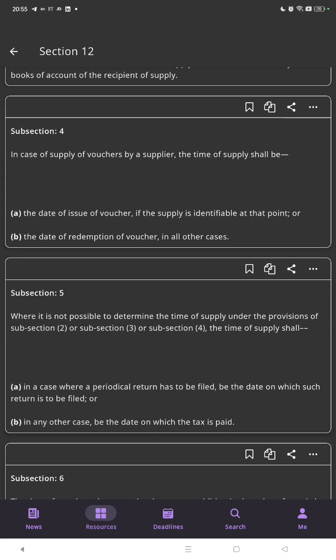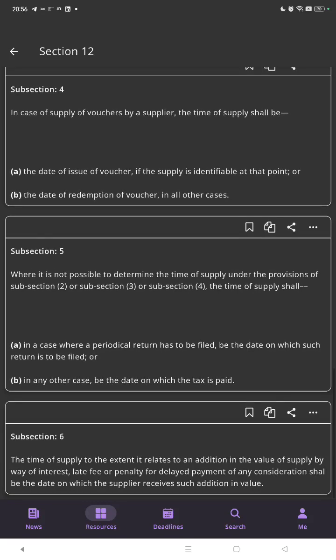Subsection 5: where it is not possible to determine the time of supply under the provisions of subsection 2 or subsection 3 or subsection 4, the time of supply shall, in the case where periodical returns have to be filed, be the date on which such return is to be filed, and in any other case, be the date on which the tax is paid.